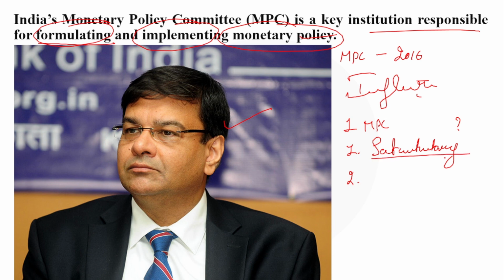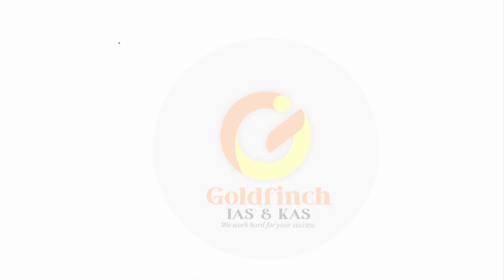If it is set up by the government through an act, it is called a statutory body, right? So the Monetary Policy Committee is a statutory body which was set up under the Reserve Bank of India Act 1934. This is how it becomes a statutory body in the country. Urjit Patel actually gave three important recommendations.